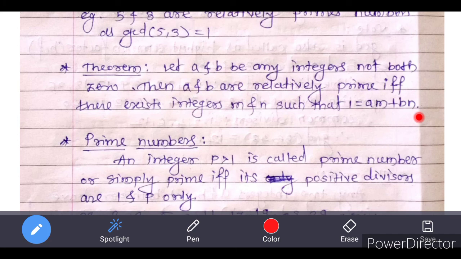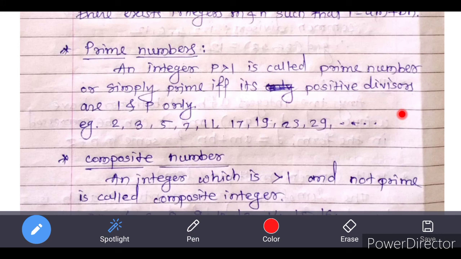That means if two integers a and b are relatively prime, then by definition their GCD is 1, and we have integers m and n such that 1 can be expressed as 1 is equal to am plus bn. And conversely, if we have integers m and n such that 1 is equal to am plus bn, then a and b are relatively prime numbers.